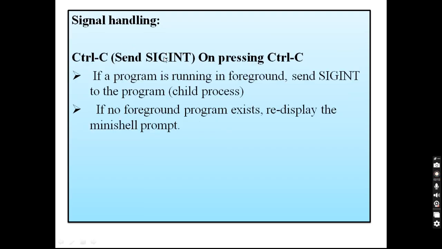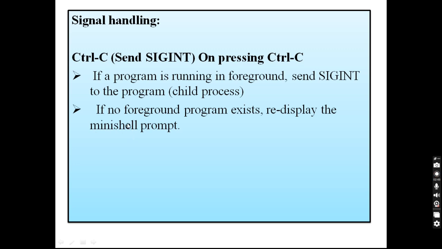The next is Ctrl C. Whenever we press Ctrl C, we are going to send the SIGINT signal to the process. On pressing Ctrl C, if a program is running in the foreground, send SIGINT to the program, that is to the child process. If no foreground process exists, redisplay the MiniShell prompt. So if there is no process running in the foreground, we are going to redisplay the MiniShell prompt.